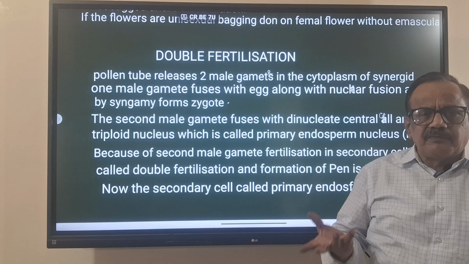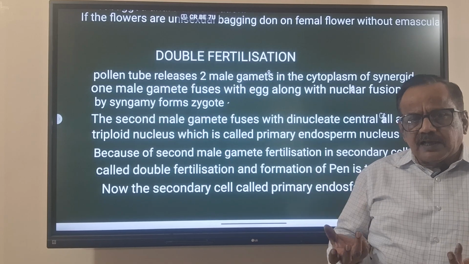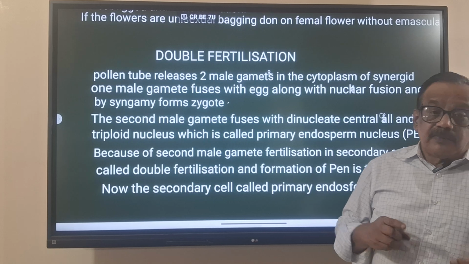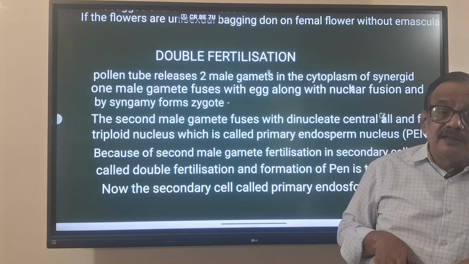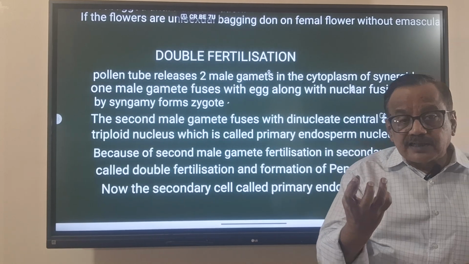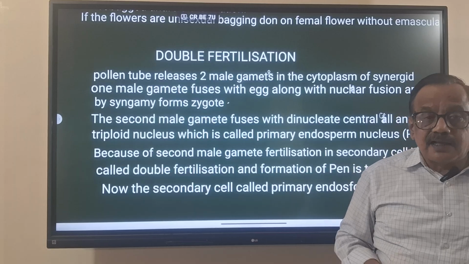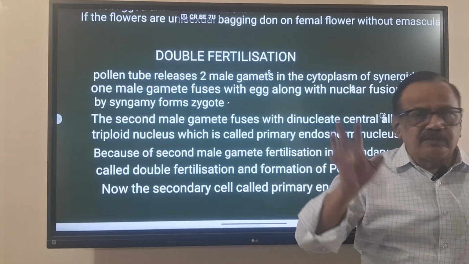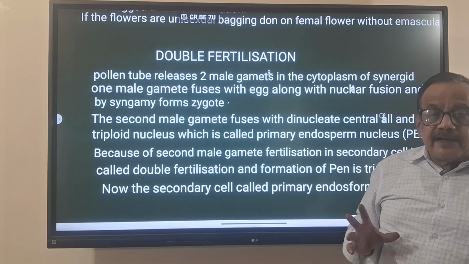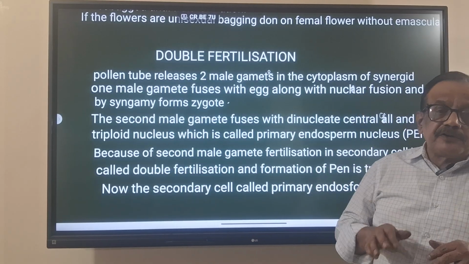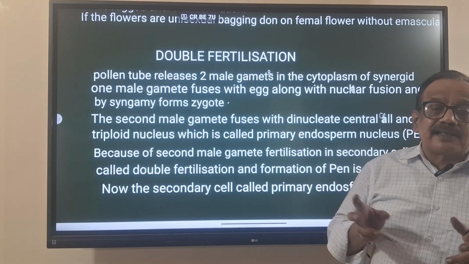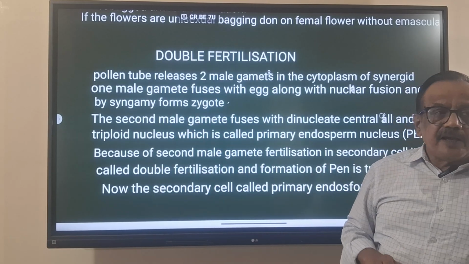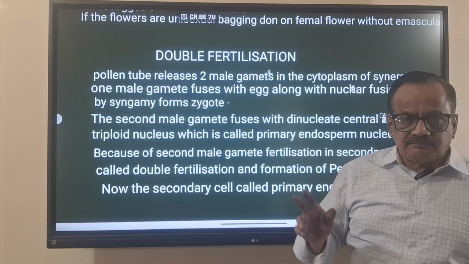Male and female are mixing, meaning the egg and one male gamete are fusing. That is syngamy, and that forms the zygote. But here, in triple fusion, one nucleus is formed, which is called the primary endosperm nucleus, the most important bit. After triple fusion, the entire central cell is called the primary endosperm cell.